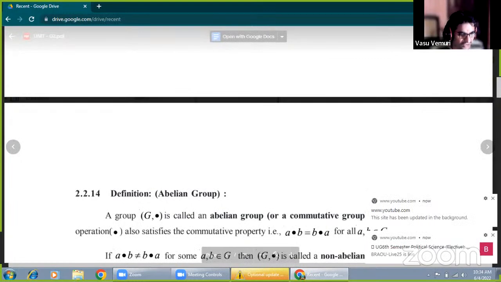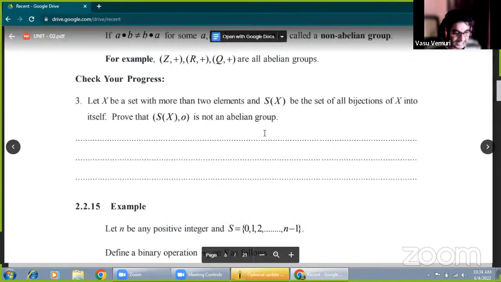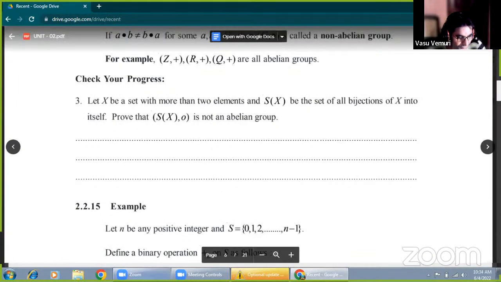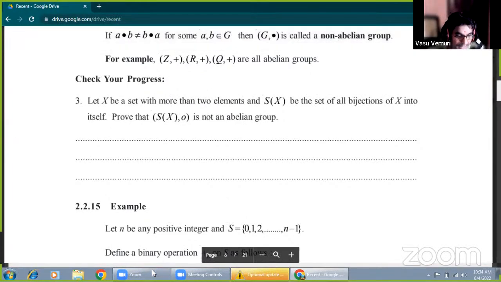Okay. Now, first of all, yesterday we discussed what is a binary operation. Binary operation, also called ordinary binary compositions, binary signs, and binary symbols.